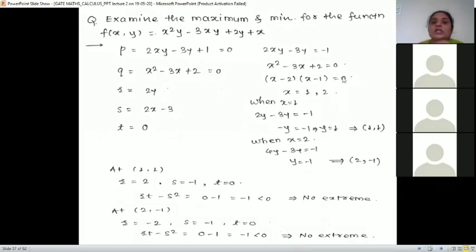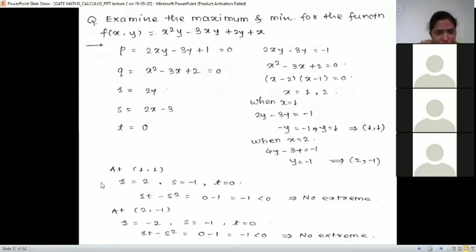Next, when x is 2. Substitute x is 2 in the original equation, the first equation. So we get 4y minus 3y is equal to minus 1. So y is minus 1. So the next stationary point is (2, minus 1). There are two stationary points, right?